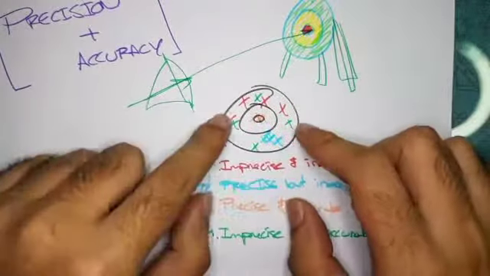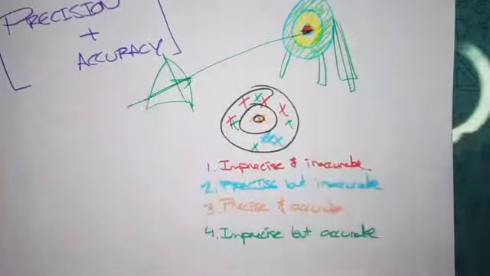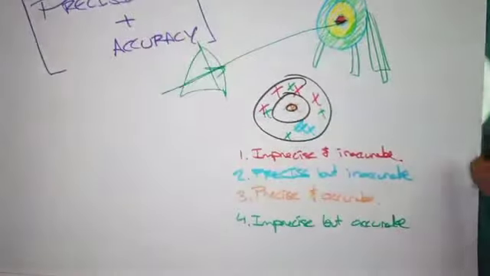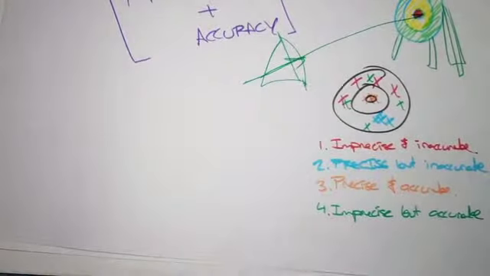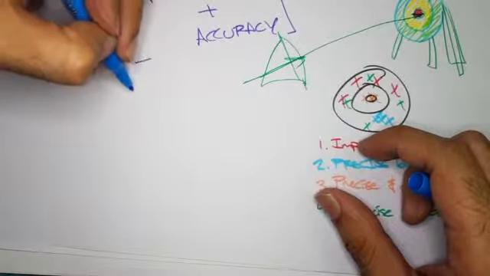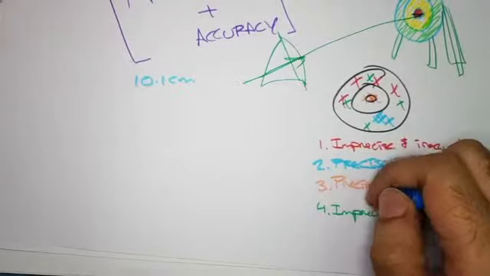So, yes, why is the green accurate? The green is accurate because even if you do an average, it's going to come out at the same value, right? So now what we're going to do is go a little faster. We're going to apply this concept into different concepts of physics. So, for example, say a true value is the length of a string. Say the length of the string is 10.1 centimeters. I always write 10.1. I don't know why I do that.